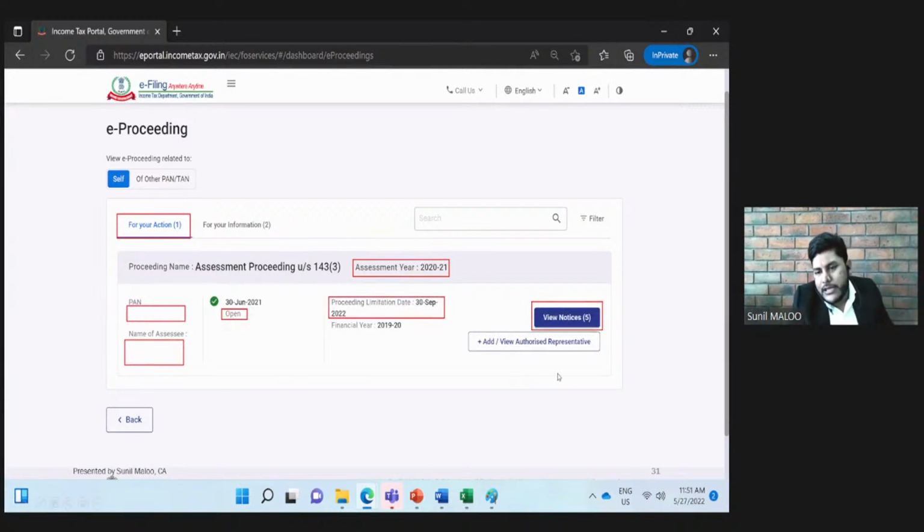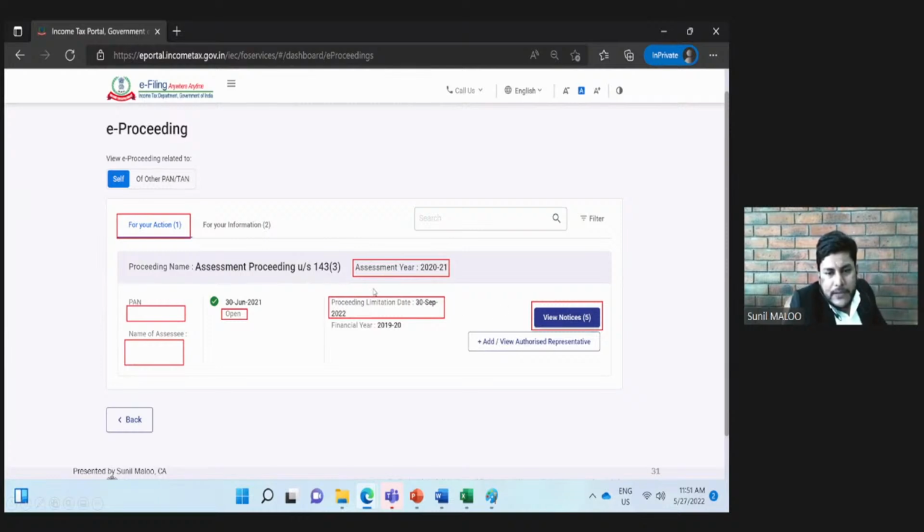And here on the right side, as we can see, there are two options. View notices (5). That means a total of 5 notices have been issued for this proceeding to this particular assessee. And the second option is add or view authorized representative. As we already discussed, the assessee has an option to add some person to act as authorized representative, and that option can be exercised by clicking this button.